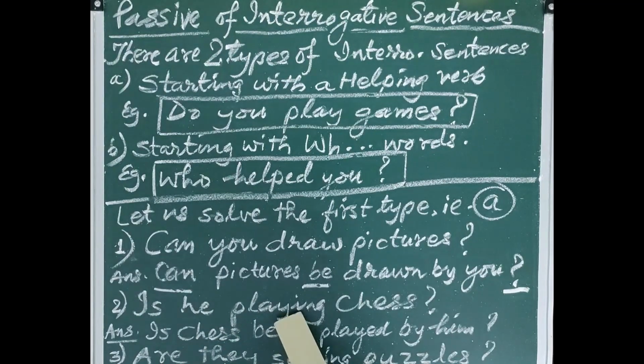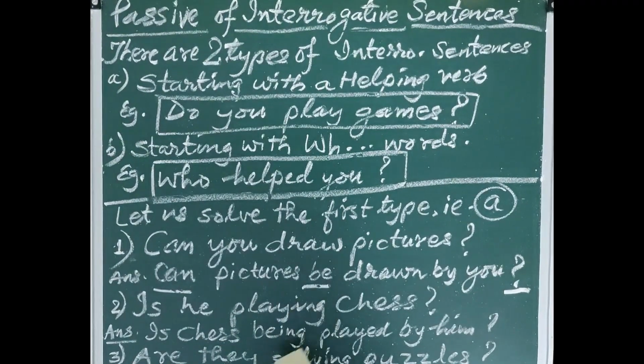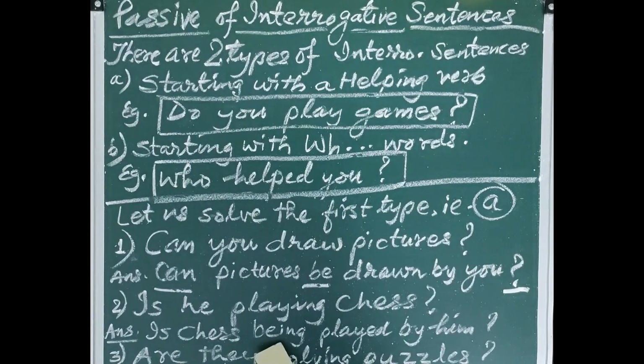Please see the ing verb, that is, what is the shortcut? Please just write being, that is the shortcut. Play, this is the first form with ing. ing is removed. Play, the first form. Please change it into the third form and add by, and take the subject, convert it into him and put a question mark, and this is the passive voice of this